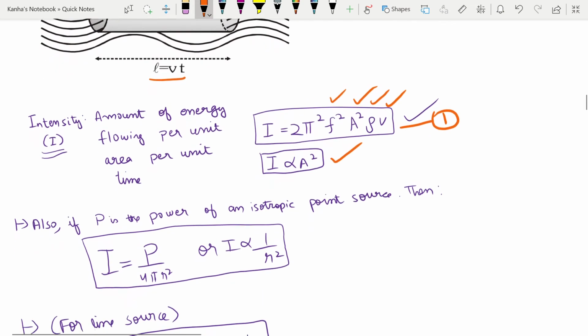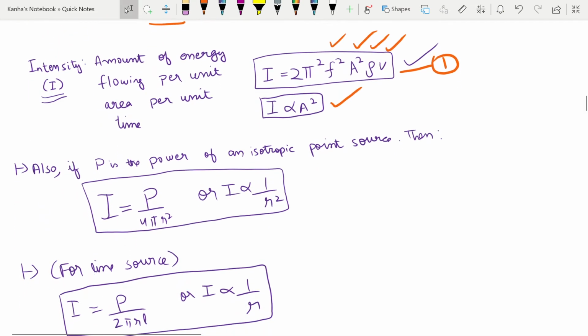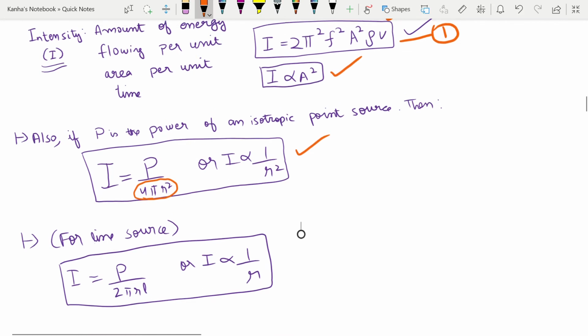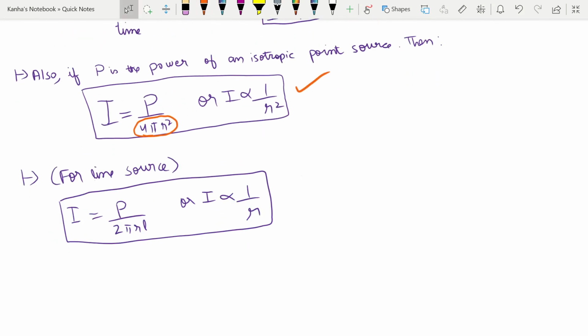You can also define the power in a similar way. If P is the power of an isotropic point source, then you can write that intensity is equal to power by 4 pi into r square, or I is inversely proportional to r square. For a line source, what do you have? If P is the power of the line source, then the intensity at a distance r is given by P by 2 pi r into L, or intensity is proportional to 1 by r.